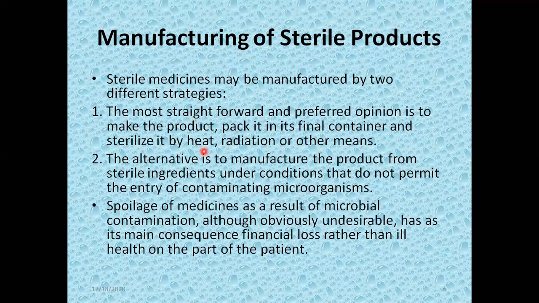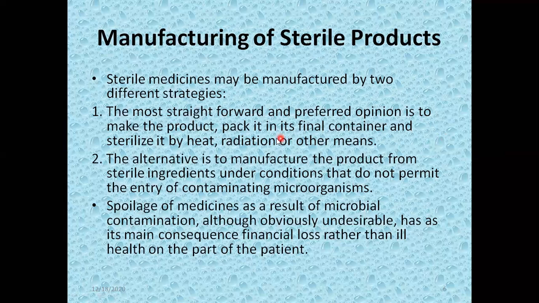If the product which is packed in the final container is heat resistant, then we can sterilize it by heat. And if it is heat sensitive, if it is damaged by the heat, then we cannot use heat, and we have to use radiation or any other suitable means of sterilization. This is the first, most important, generally accepted preferred method to manufacture the sterile product: the product is manufactured and then packed in the final container in which it is to be marketed, and then it is subjected to sterilization either by heat if it is heat resistant, or radiation or other means if it is heat sensitive.